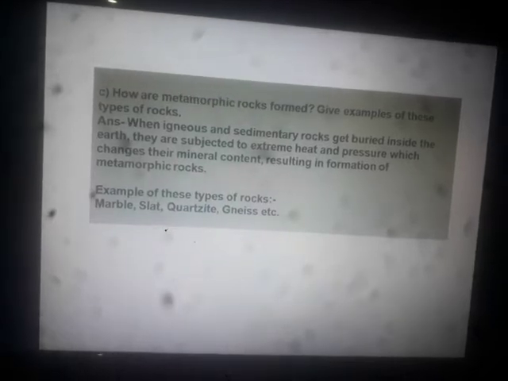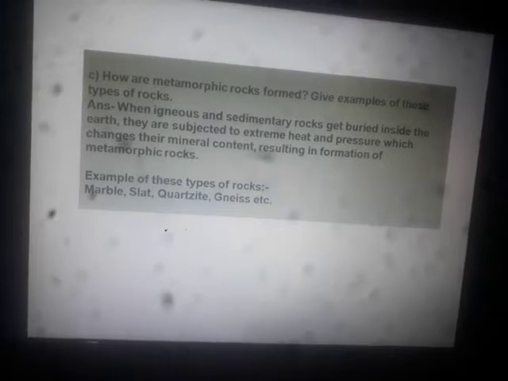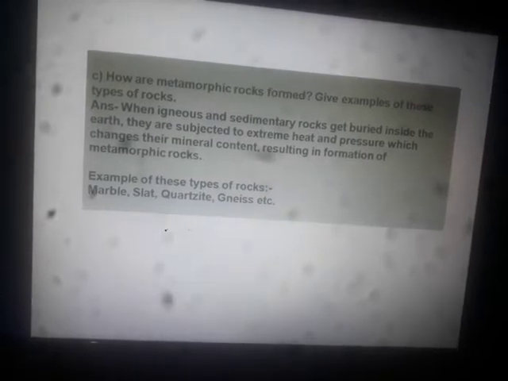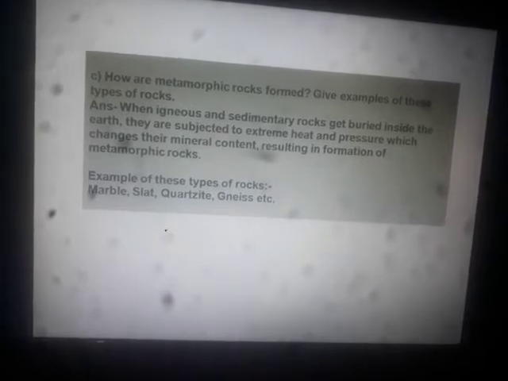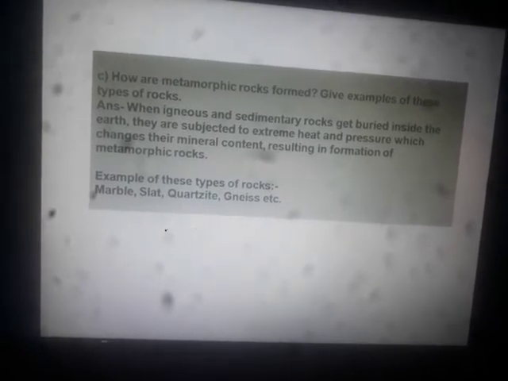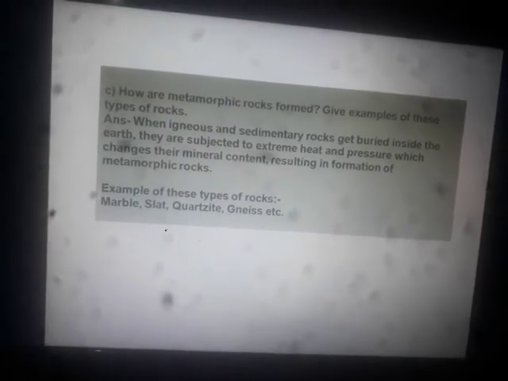That means the mineral content, the composition of the rocks, gets changed. And when the composition of the rocks gets changed, then they are formed into metamorphic rocks.